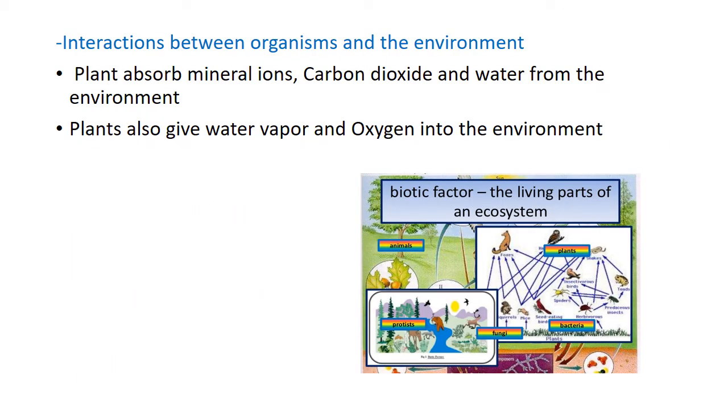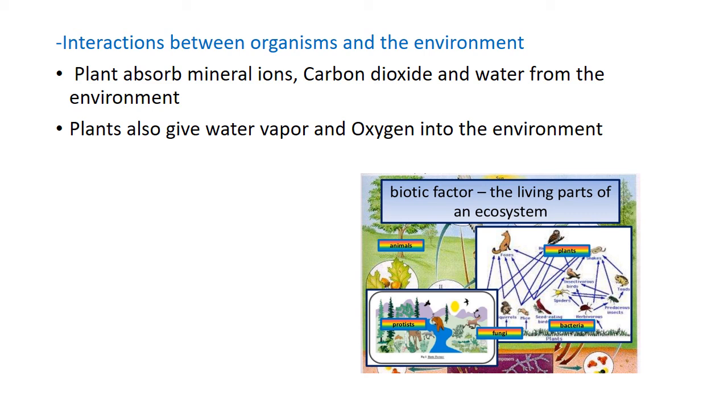Then we will move to the third type of interaction, the interaction between organism and the environment. Normally plants absorb mineral ions, carbon dioxide and water from the environment for their biochemical process called photosynthesis.